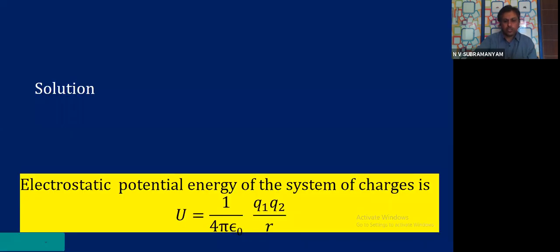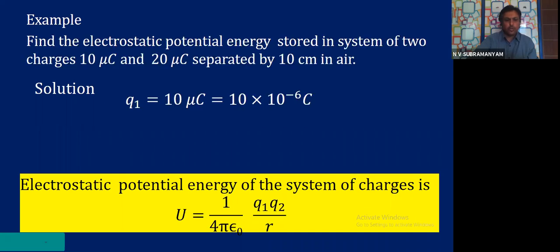So there is a small problem, an example I am taking up to make you understand how to do the problem. Find the electrostatic potential energy stored in a system of two charges, 10 mu C and 20 mu C, separated by 10 centimeters in air. Shall we see the solution? First Q1 charge, 10 mu C. Mu means 10 power minus 6 coulombs.